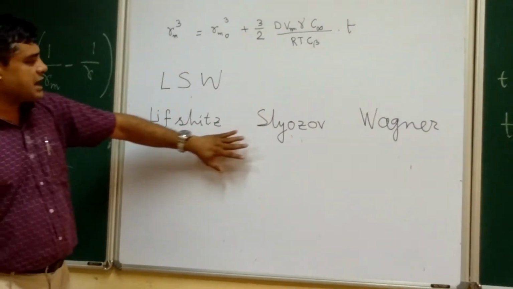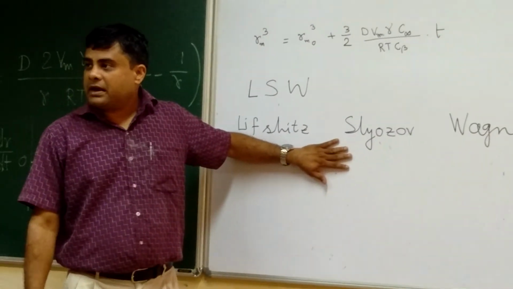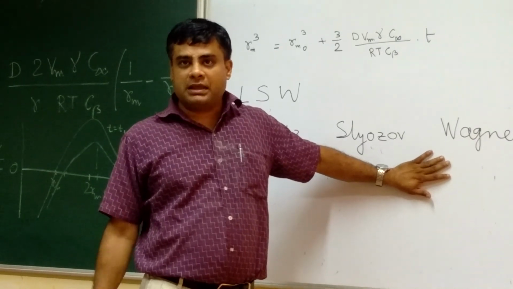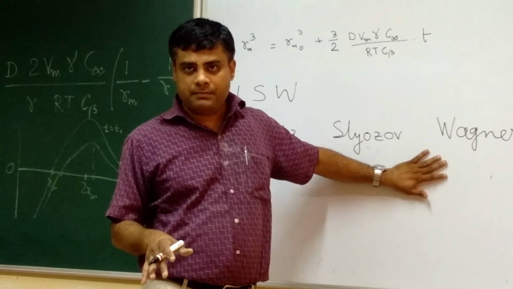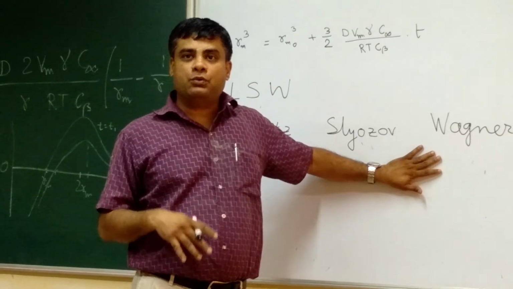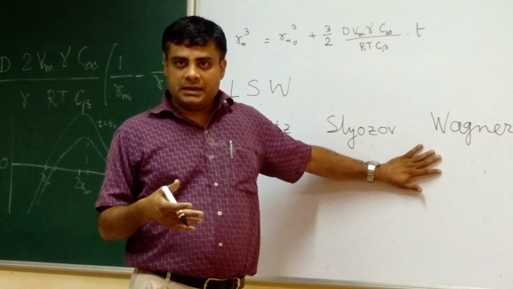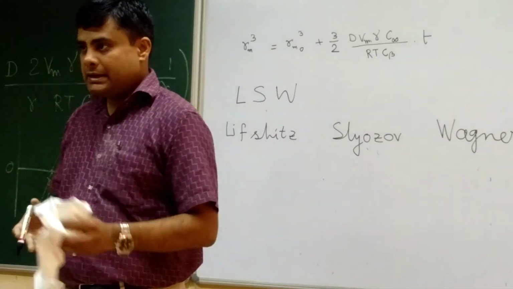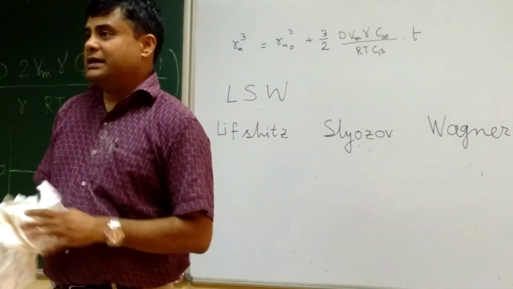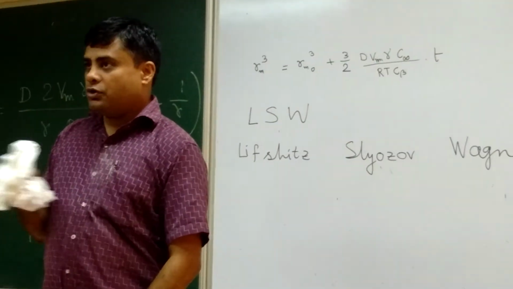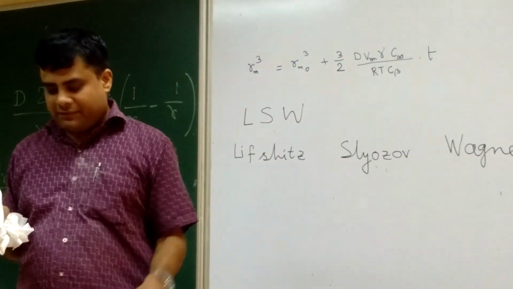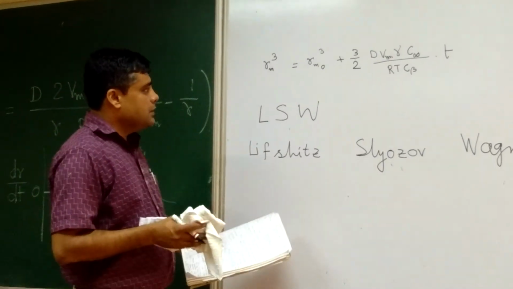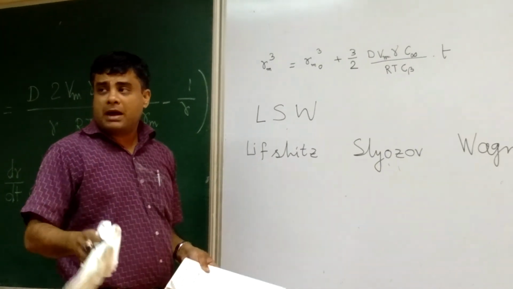Lifshitz and Slyozov published a paper in the same year, and Wagner also independently published a paper on this. Their approach to the coarsening rate was much more elaborate than what Greenwood did. I am not going into the detail of the LSW derivation in this class.